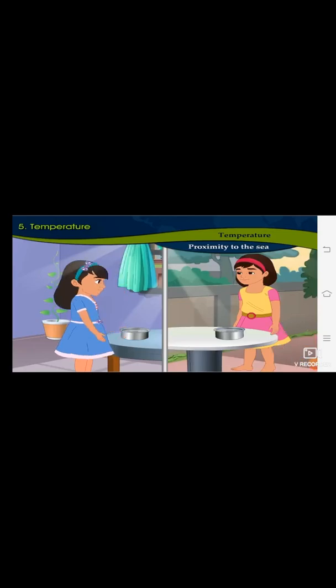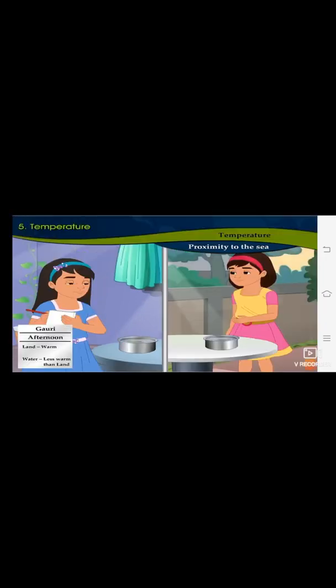We have to take care that the pots remain continuously in the sun. In the afternoon, walk barefoot in the house, feel the temperature and note it down.